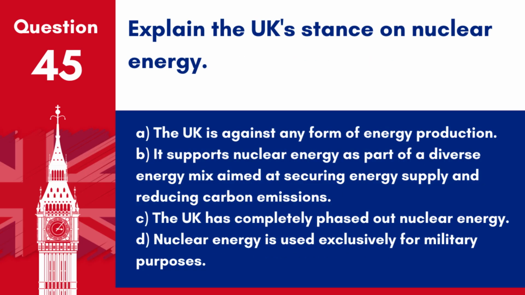Question 45. Explain the UK's stance on nuclear energy. A. The UK is against any form of energy production. B. It supports nuclear energy as part of a diverse energy mix aimed at securing energy supply and reducing carbon emissions. C. The UK has completely phased out nuclear energy. D. Nuclear energy is used exclusively for military purposes.